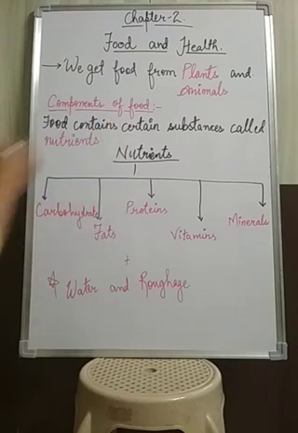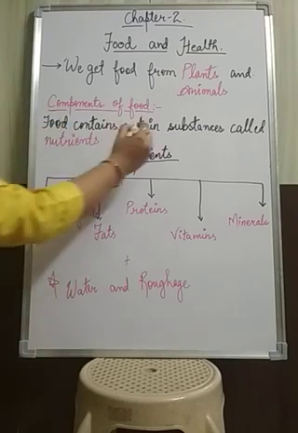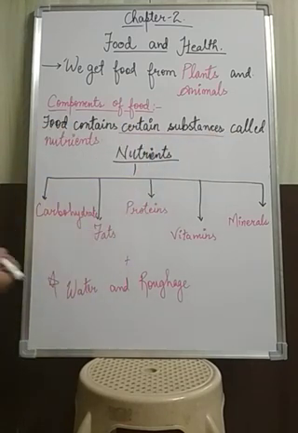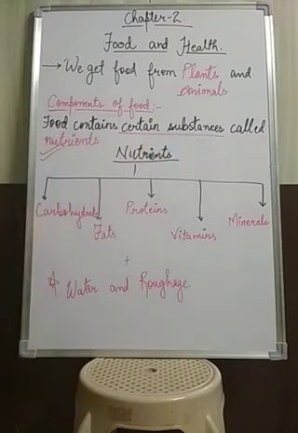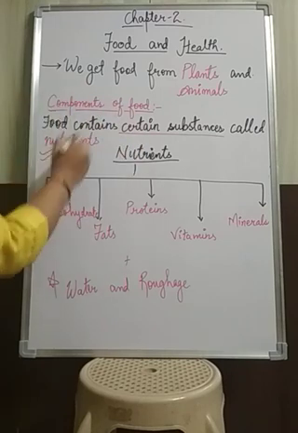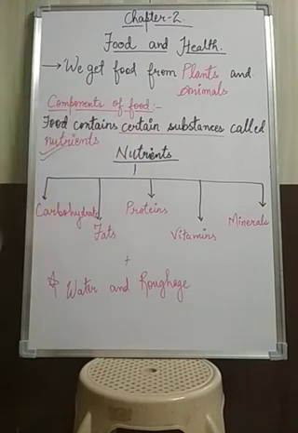So food contains certain substances. What do we call these substances? We call these substances nutrients. So nutrients are those substances present in the food which give us energy to do any kind of work, as well as protect us from disease.